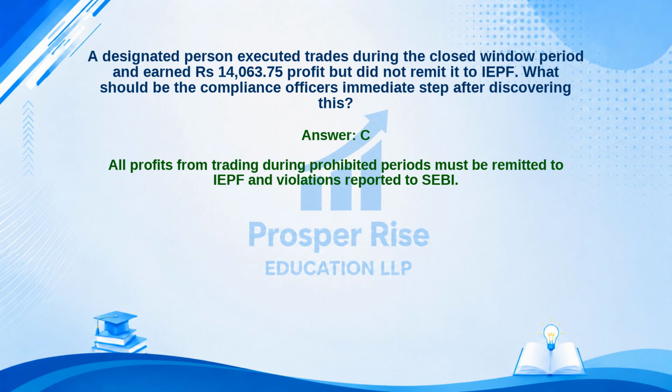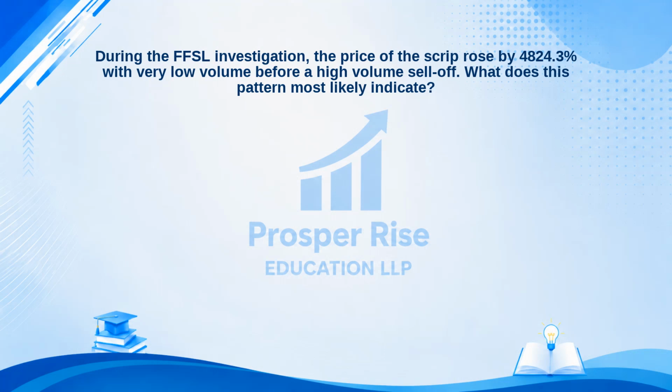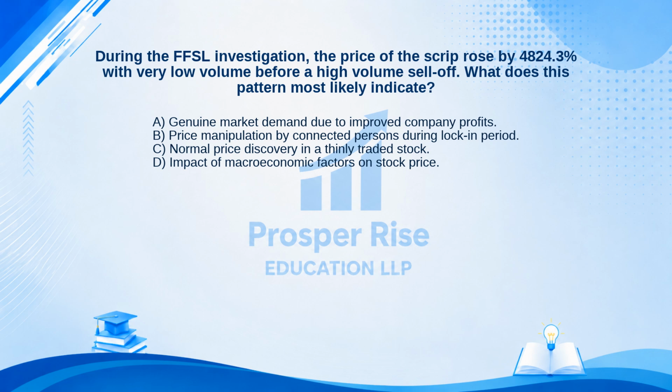All profits from trading during prohibited periods must be remitted to IEPF and violations reported to SEBI. During the FFSL investigation, the price of the scrip rose by 4,824.3% with very low volume before a high volume sell-off. What does this pattern most likely indicate? Here are your options. A.